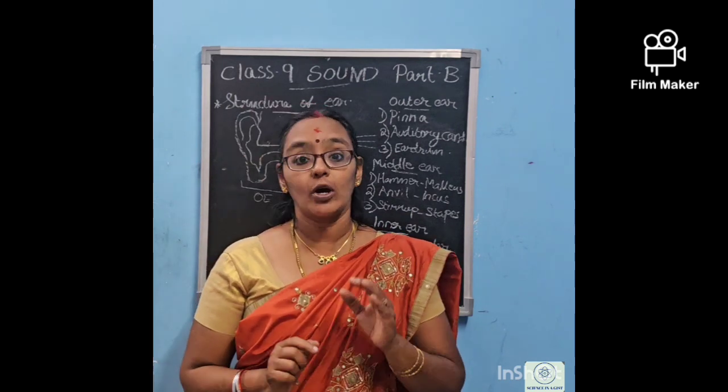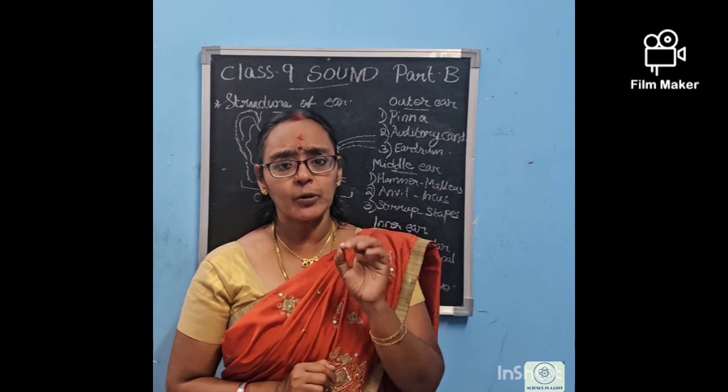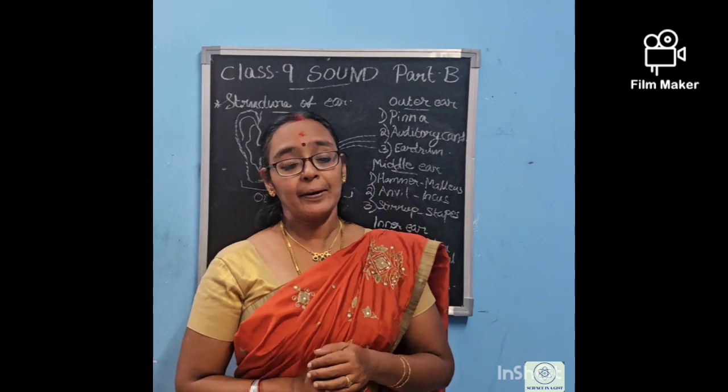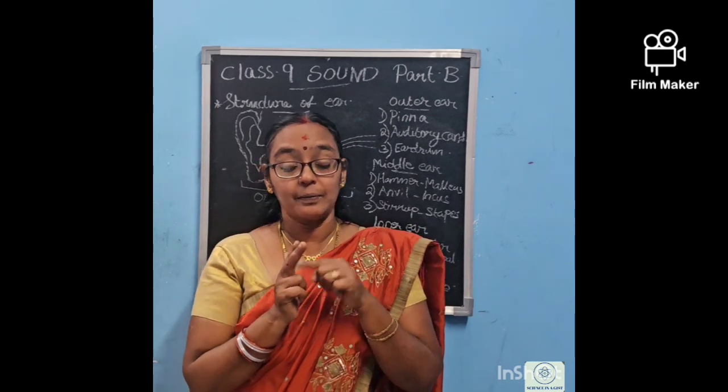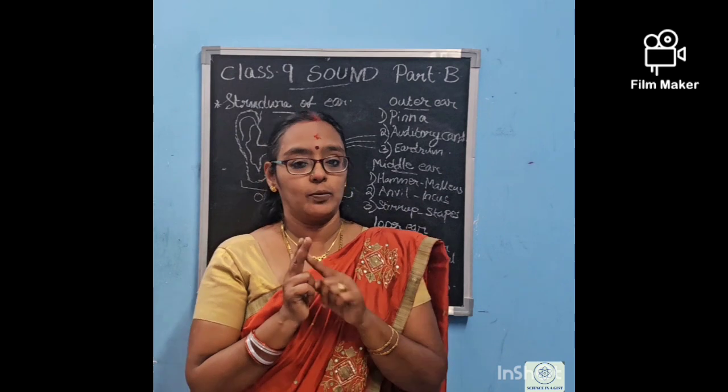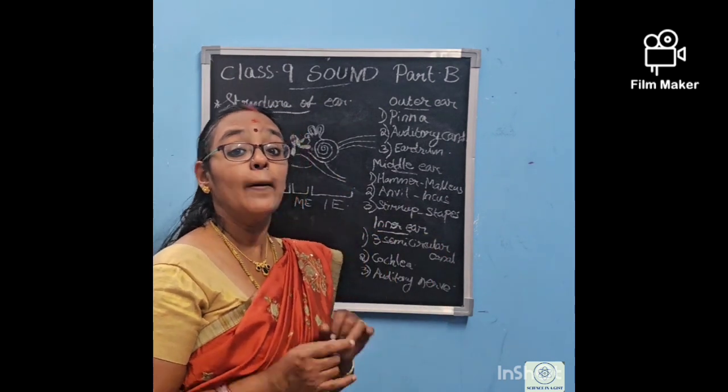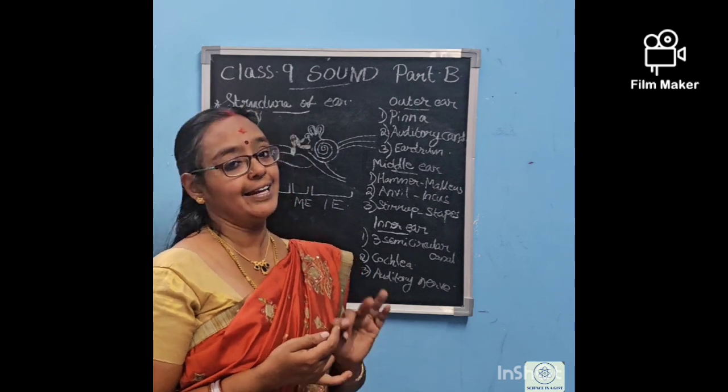That's why your doctor says not to put any sharp objects inside our ear, because a sharp object may cause damage to the eardrum. That's why we should not put any hard object. So what things are there in the outer ear? Pinna, then auditory canal and eardrum.